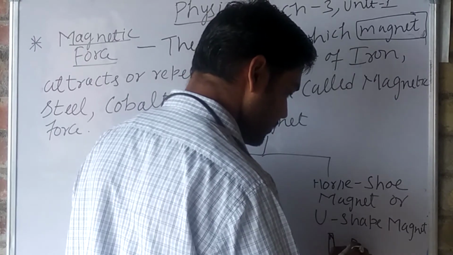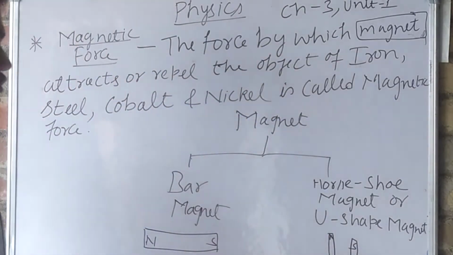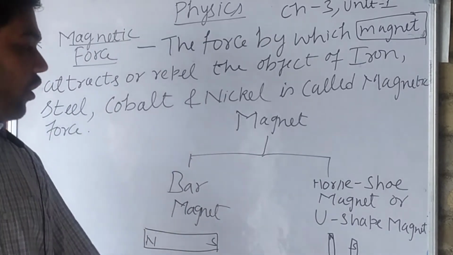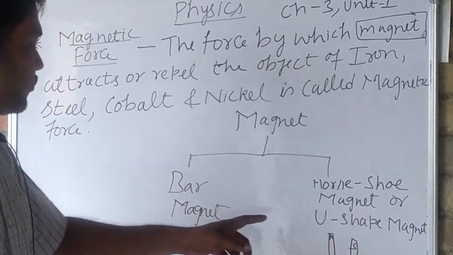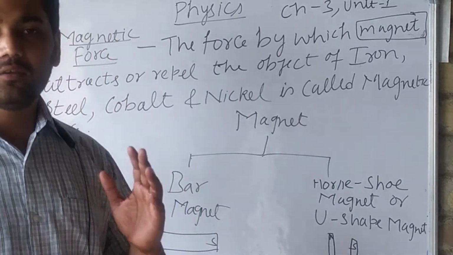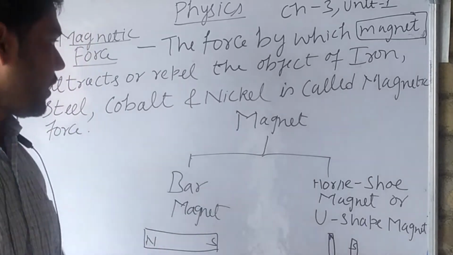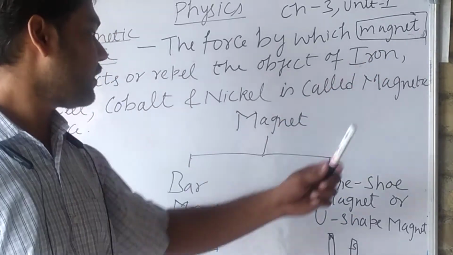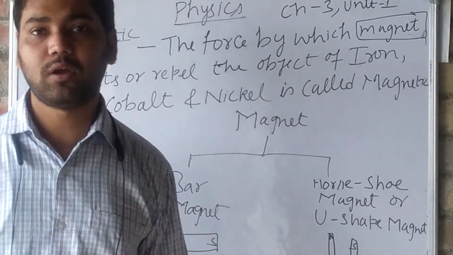This is the north pole, this is the south pole. So this is a horseshoe magnet, this is a bar magnet. A horseshoe magnet is stronger than a bar magnet. So magnets are of two types, bar magnet and horseshoe magnet.